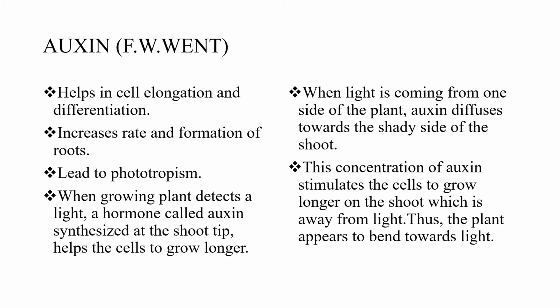Okay, very important. This question came in board paper many years. So just now we can see that when a growing plant detects a light, a hormone called auxin synthesized at the shoot tip helps the cells to grow longer. When light is coming from one side of the plant, auxin diffuses towards the shady side of the shoot. This concentration of auxin stimulates the cells to grow longer on the shoot which is away from the light, that is shady area. Therefore, the plant appears to bend towards the light.